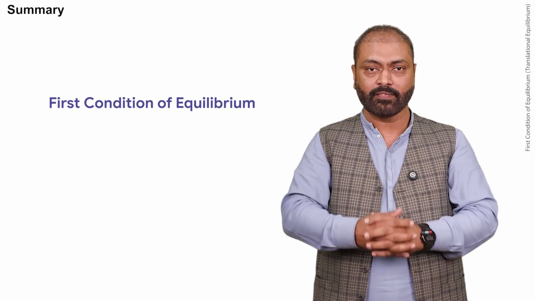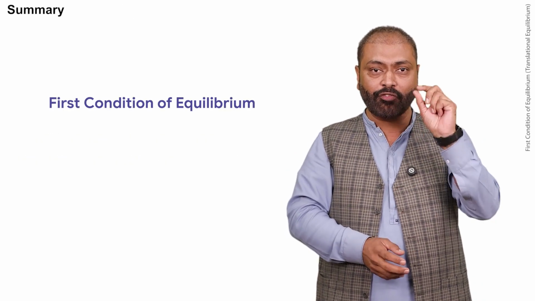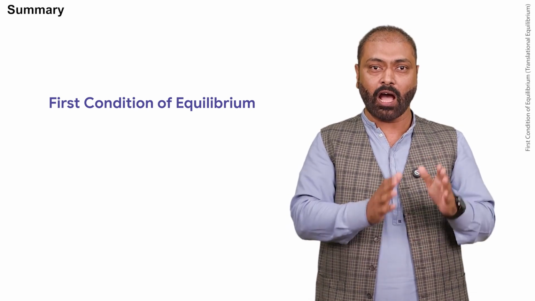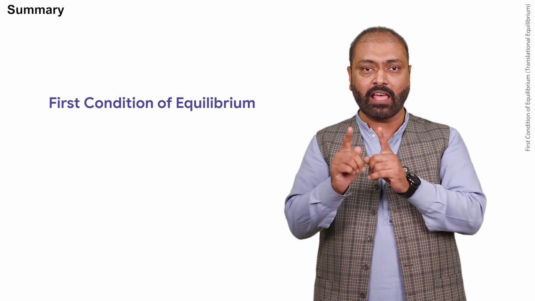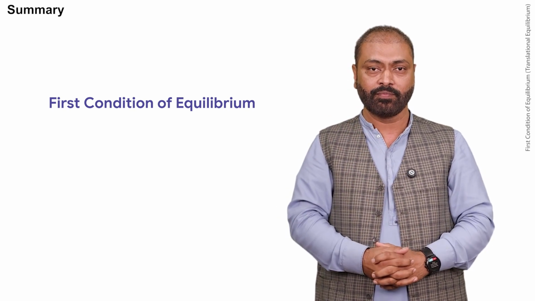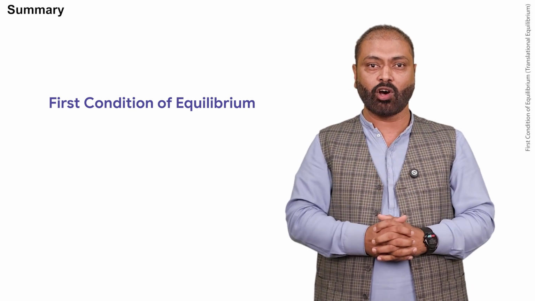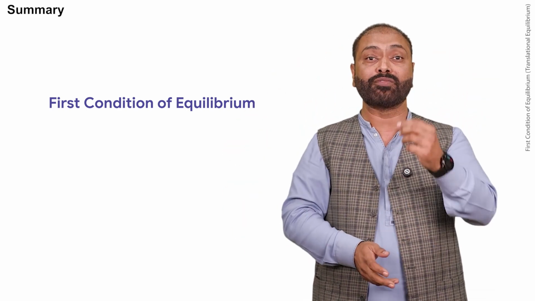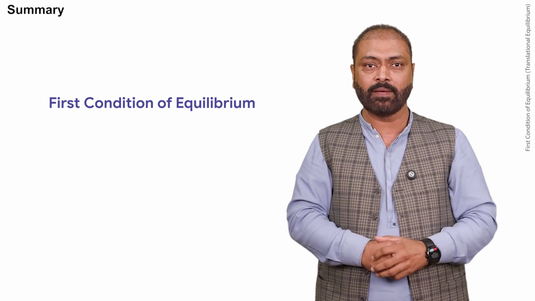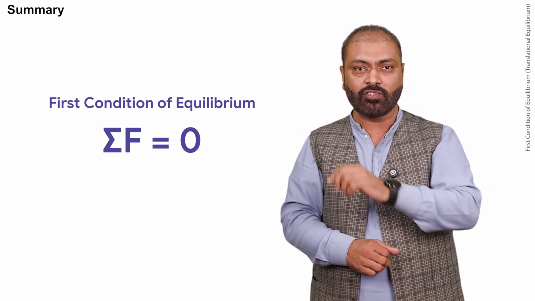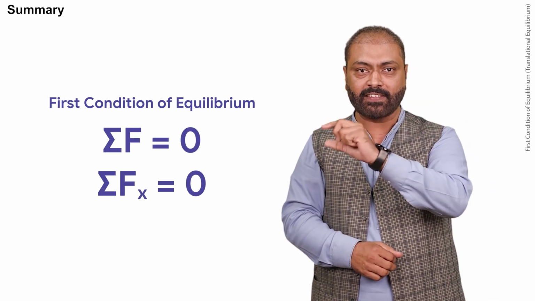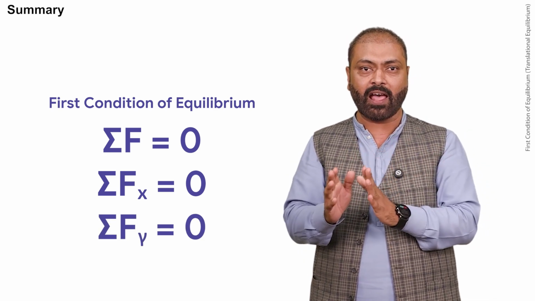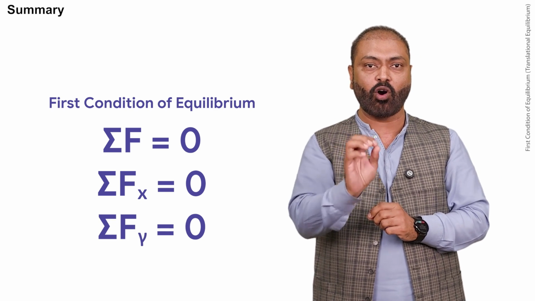Let us summarize today's lesson. The first condition of equilibrium we studied today is that a body is said to be in translational equilibrium if the vector sum of all the external forces acting on it becomes zero. Mathematically, sigma F is equal to 0, sigma Fx is equal to 0, and sigma Fy is equal to 0. This is known as the first condition of equilibrium.